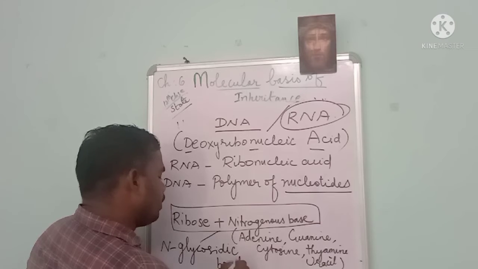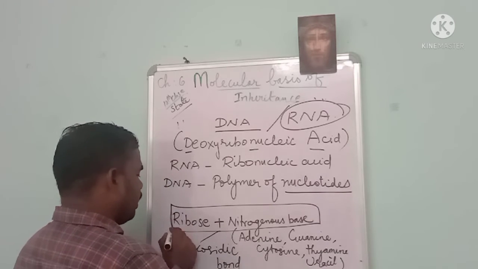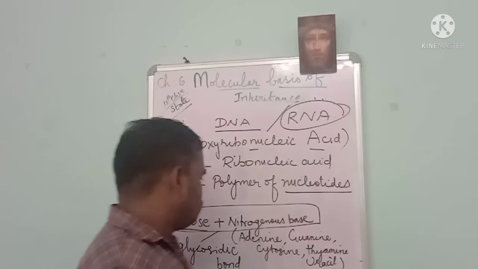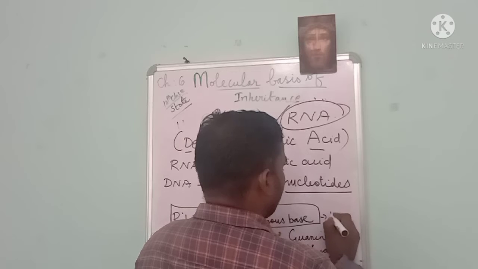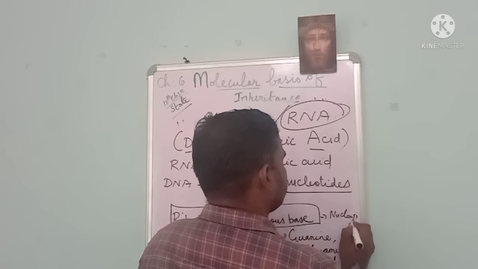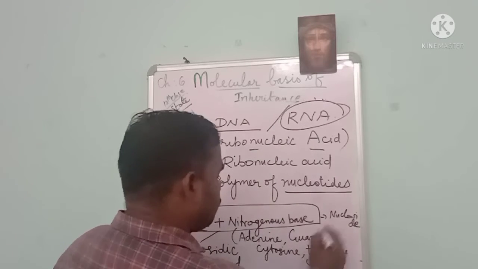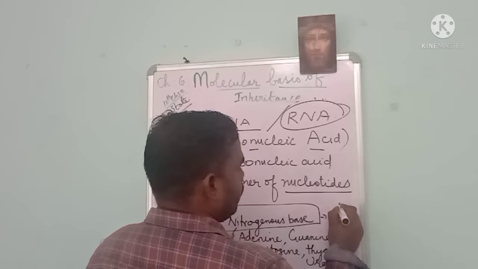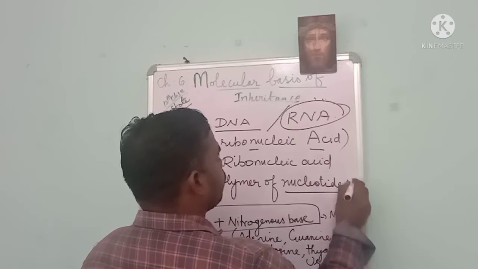Just keep this in mind to find out the nucleotide. Ribose sugar linked to the nitrogen base forms a nucleoside. To the nucleoside, if inorganic phosphate is added, then we call it a nucleotide.